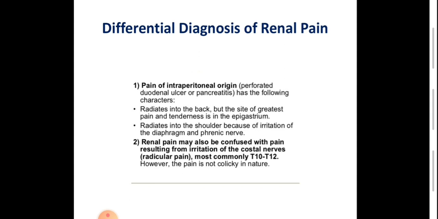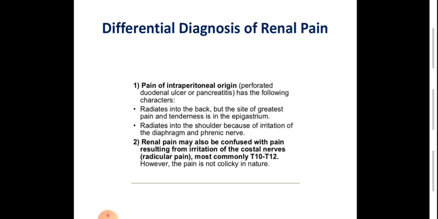Another system that may cause flank pain is the musculoskeletal system, with irritation to the intercostal nerve and lumbar plexus or sacral plexus due to pathologies within the vertebra. This may also cause flank pain with characteristic radiation, but here the radiation is toward the lower back or toward the thigh and leg, like sciatica pain.